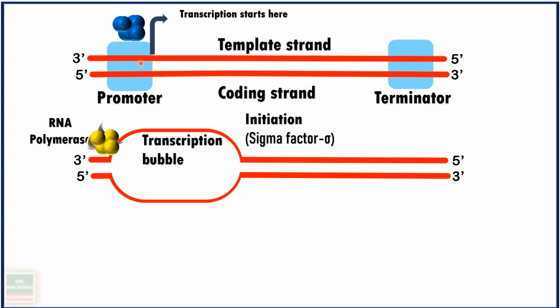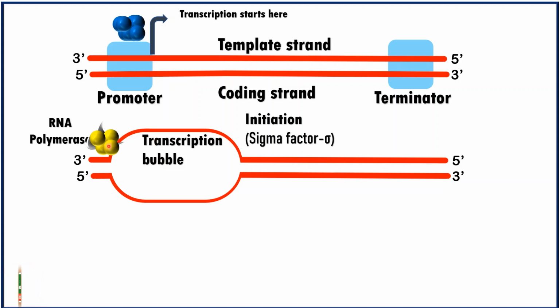One, it makes this double-stranded DNA into single-stranded DNA. Due to the formation of single-stranded DNA, it forms a bubble-like structure called the transcription bubble. So this RNA polymerase does 2 things: one, it converts double-stranded DNA into single-stranded DNA, and second, it actually forms RNA.